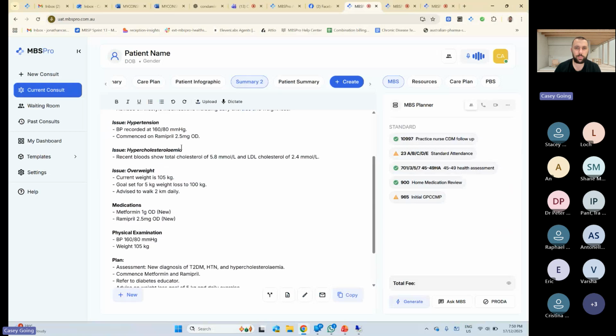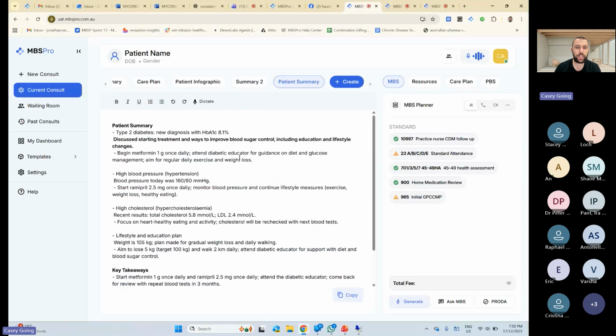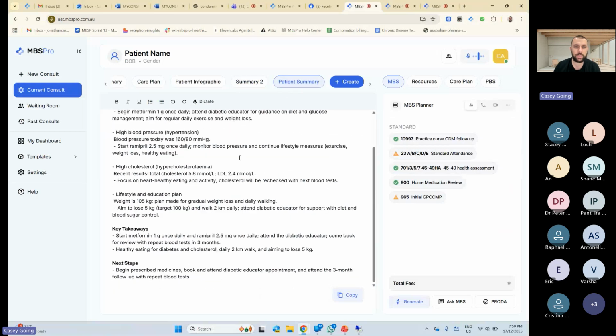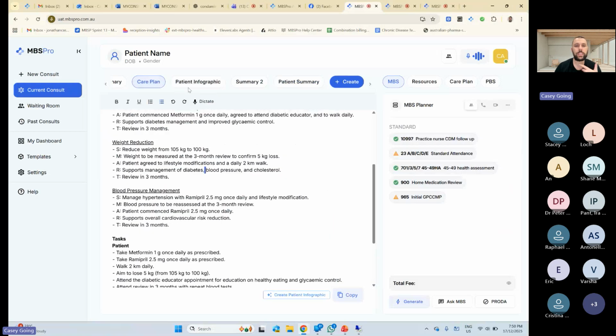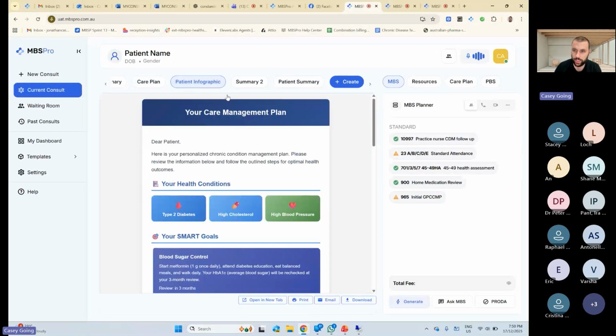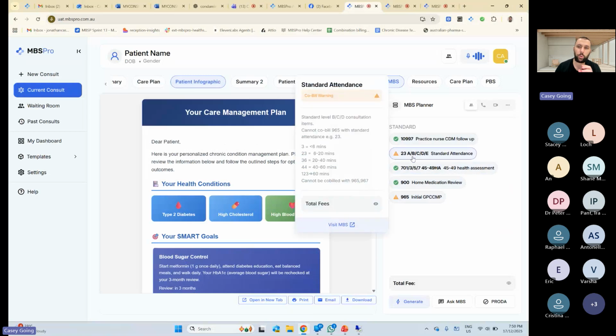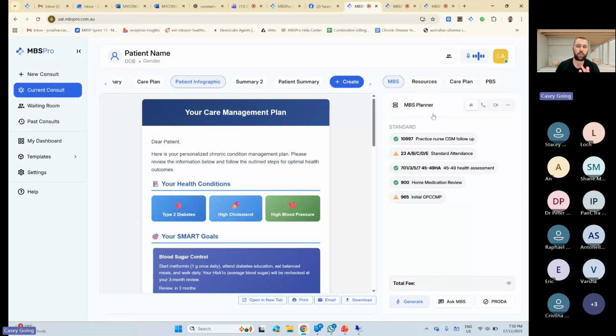This is our second summary we did. This was the patient summary, which talked about the different specific things that we're going through. So that's the care plan. Patient infographic, different summaries. We've still got the MBS planner. We're adding in more codes. So we've got 100 plus codes. We're adding in non-VR codes and aged care codes to make those a bit easier.